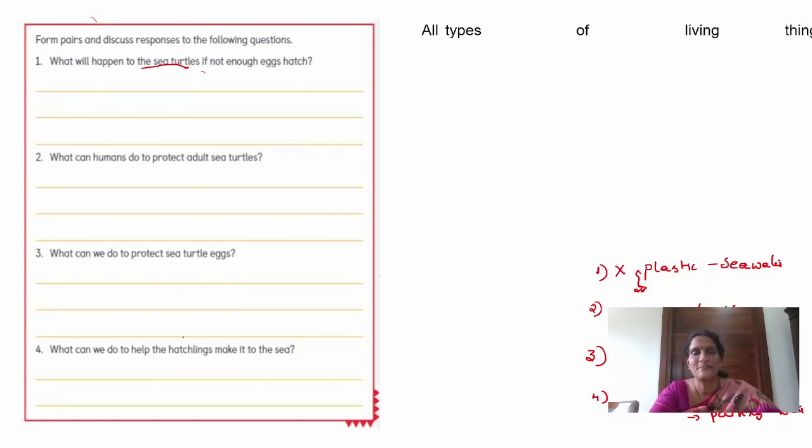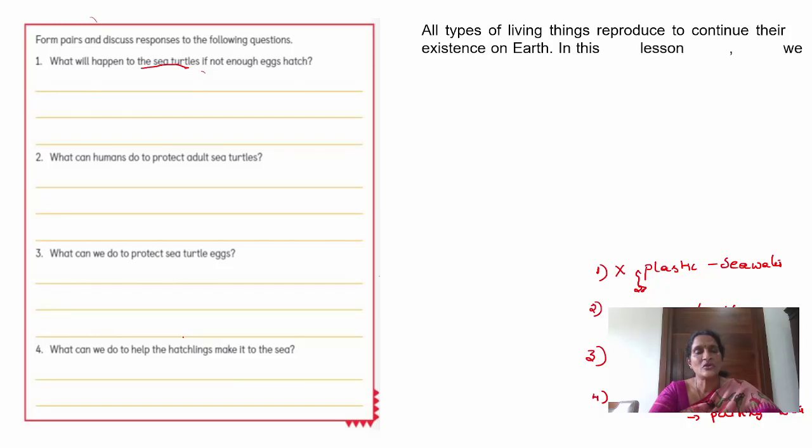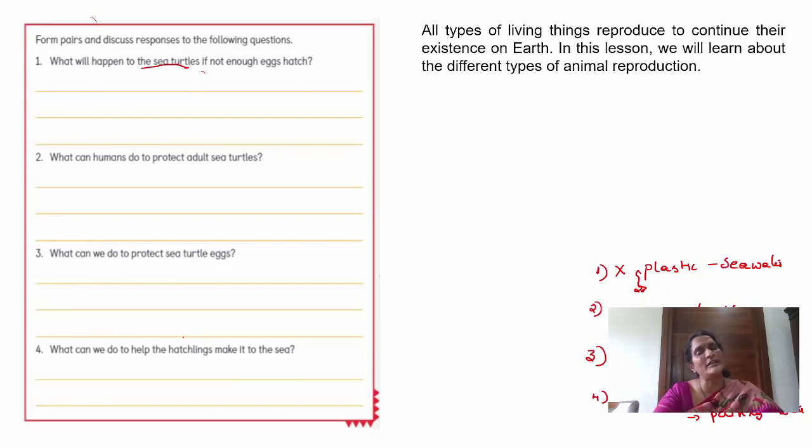Okay, children? Now, this applies to all types, not only the turtle. Dogs will give rise to puppies, cats will give birth to kittens. All living organisms reproduce to continue their existence. See, our great grandfathers are not there. They died. But we are on the land to continue the family.